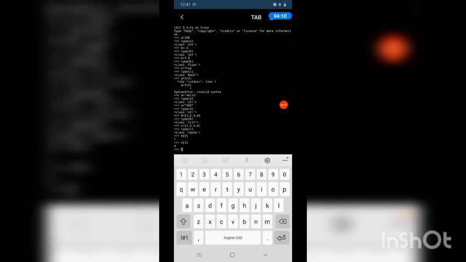So C of 3 means in tuple C, what value is at position 3? 4. So it will return 4. This all you will learn in detail.